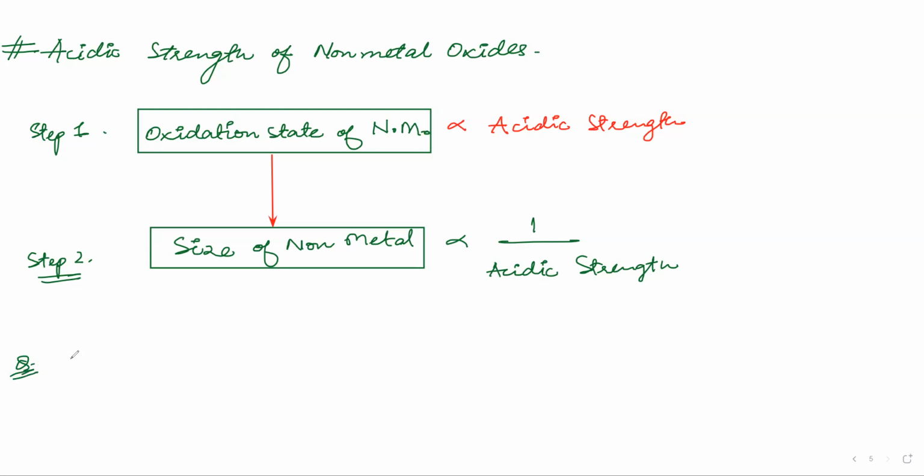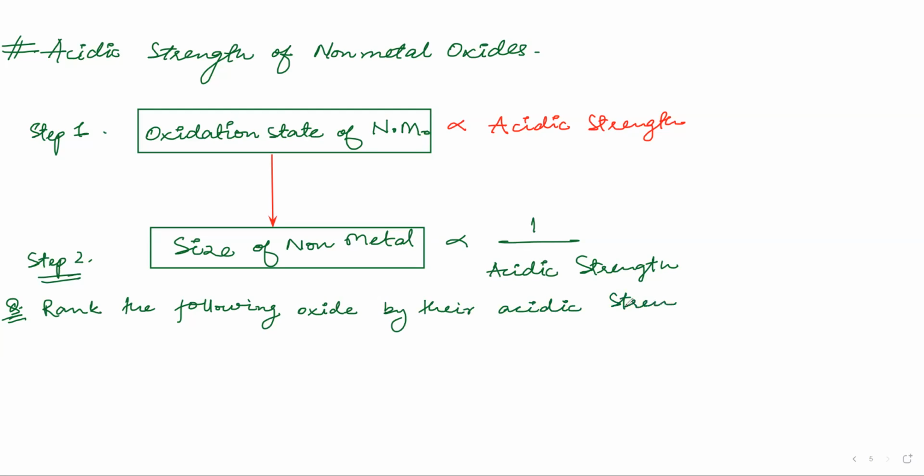Okay, so now you have a question here. Rank the following oxides by their acidic strength. All the oxides are oxides of nitrogen: N2O.